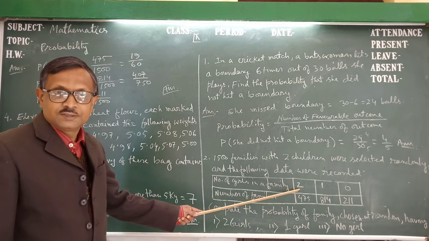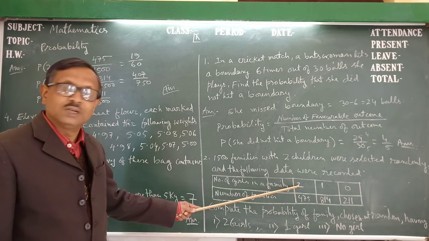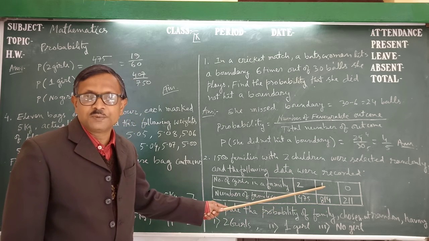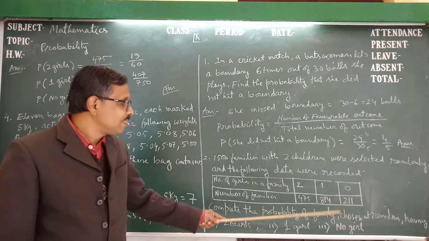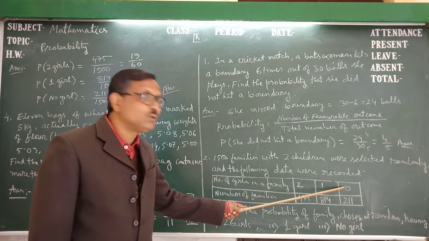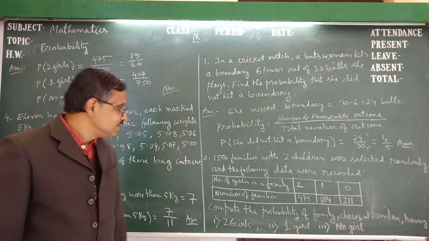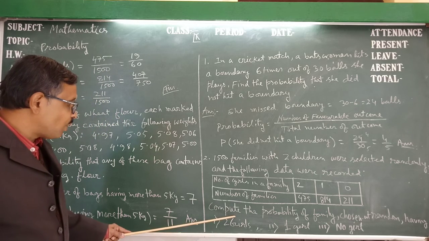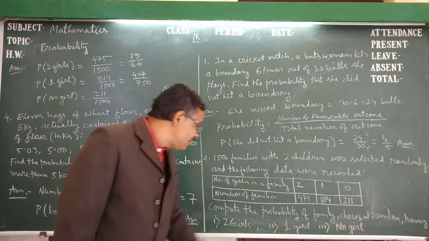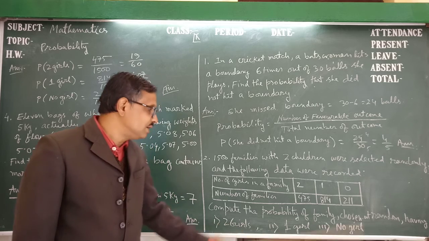So 2 girls, how many families? 475 families have 2 girls. 814 families have 1 girl, that means 1 girl and 1 boy. 211 families have 0 girls, that means they have no girl. They have 2 boys. So what is the question? Compute the probability of a family chosen at random having 2 girls, 1 girl and no girl.